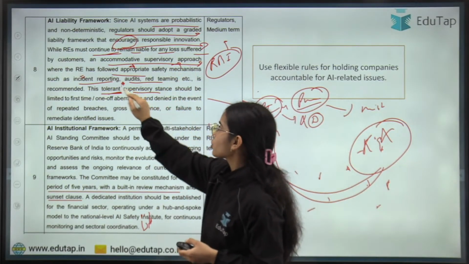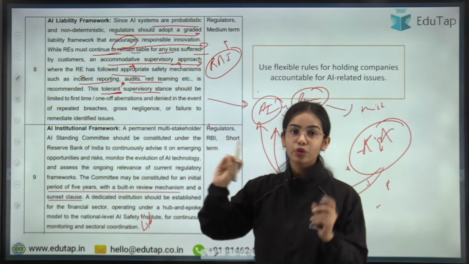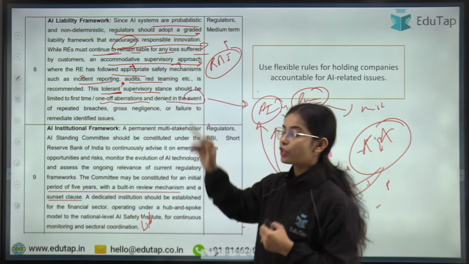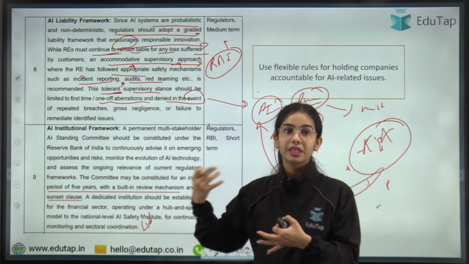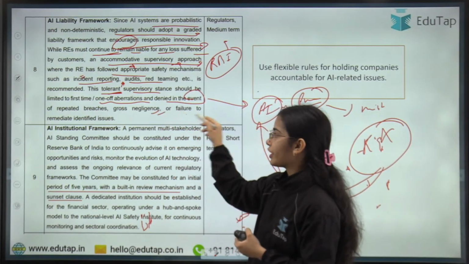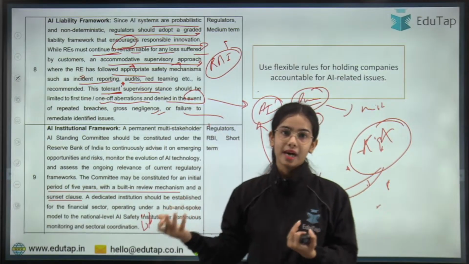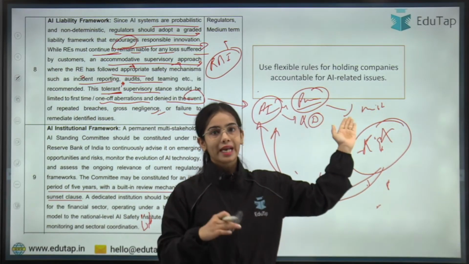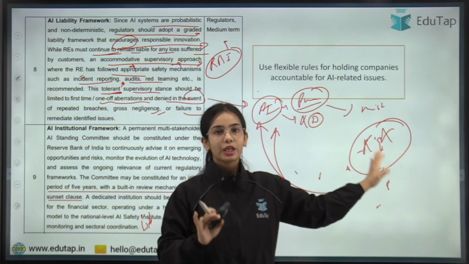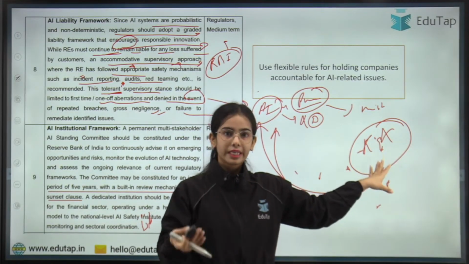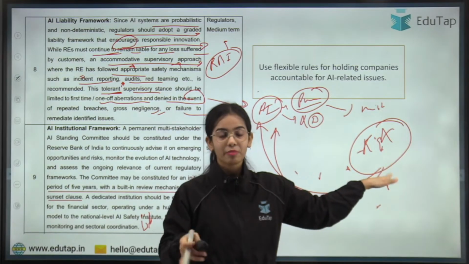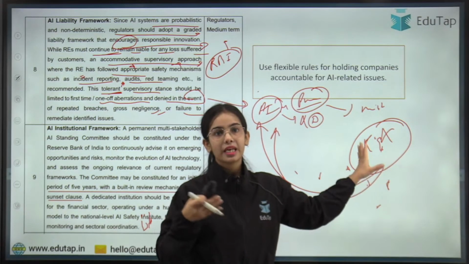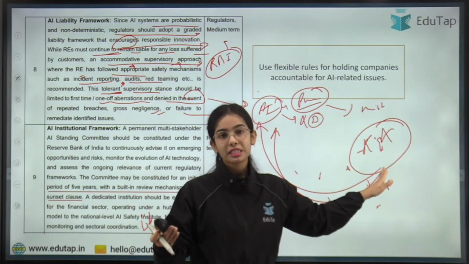This tolerant supervisory stance should be limited to first-time offenses or one-off operations, and denied in the event of repeated breaches, repeated negligence, or failure to take remedial actions. So use flexible rules for holding companies accountable for AI-related issues, especially if the regulated entity has taken responsibility, has a safety mechanism, has taken remedial actions, and has audited and responded to the mistake themselves.